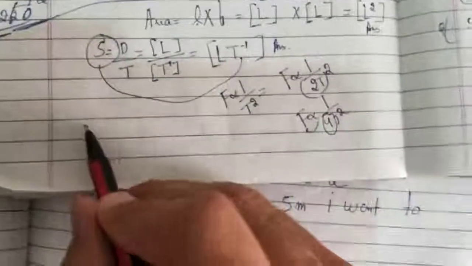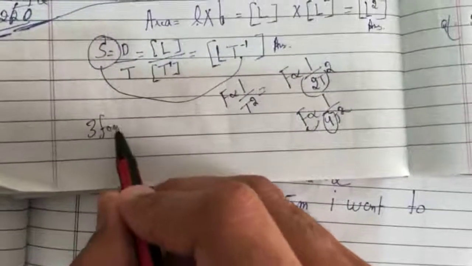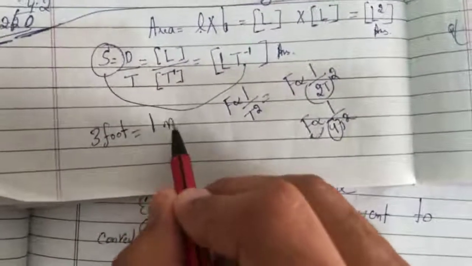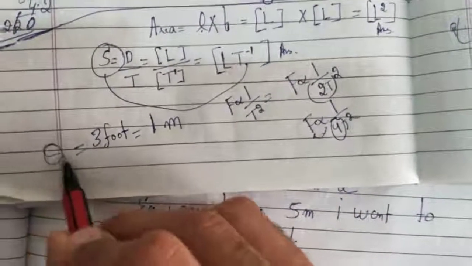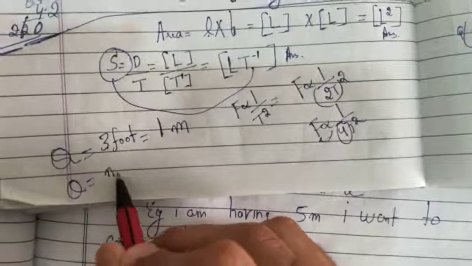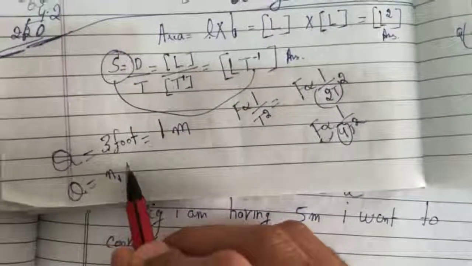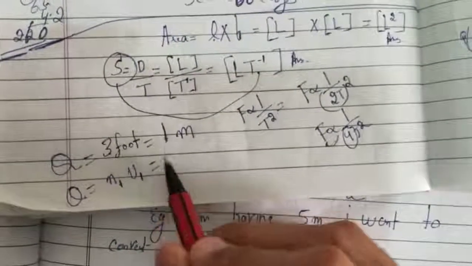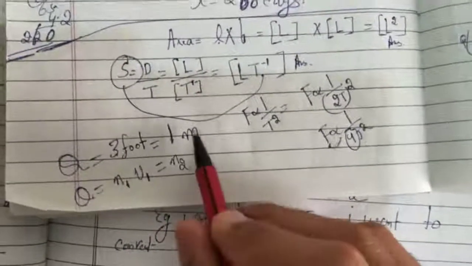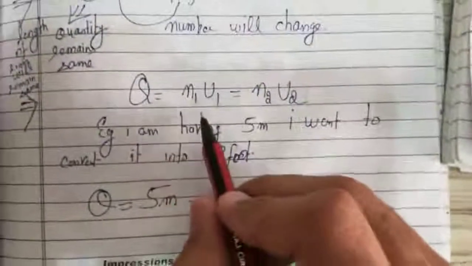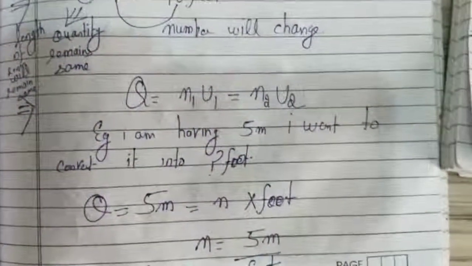If I am saying that 3 foot is equal to 1 meter, this is the same measurement. This is number 1, and this is unit 1. And this is number 2, and this is unit 2. So Q is equal to n1 u1 equals n2 u2.